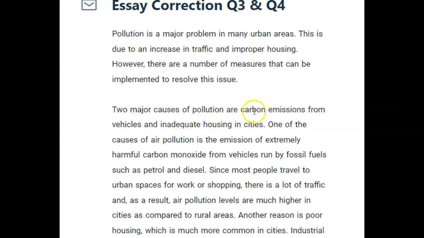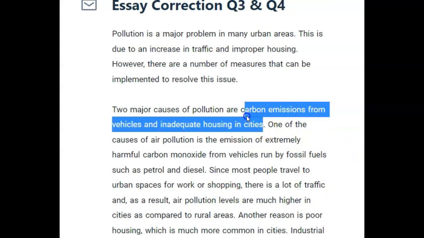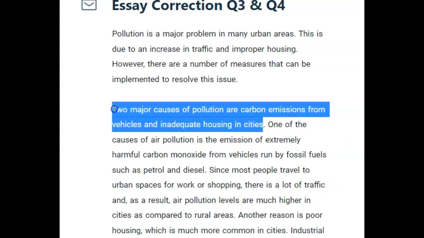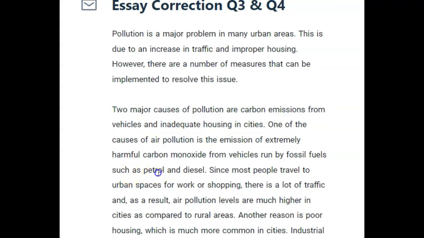Okay? Because if you left it the way it was, you would already have said increase in traffic, improper housing, carbon emissions from cars, and inadequate housing. And then you say it again later. So it just becomes a little repetitious. So keep your topic sentence to something that basically says, ladies and gentlemen, I'm going to talk about what the causes of pollution are in this paragraph. But you don't necessarily have to name them in that sentence, okay? So keep that in mind.